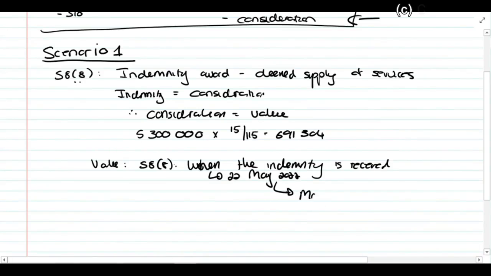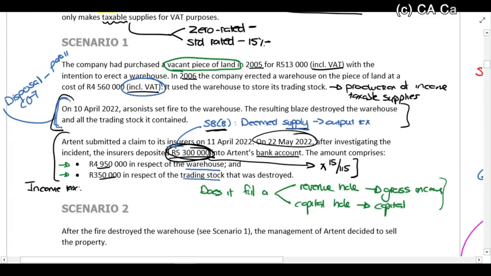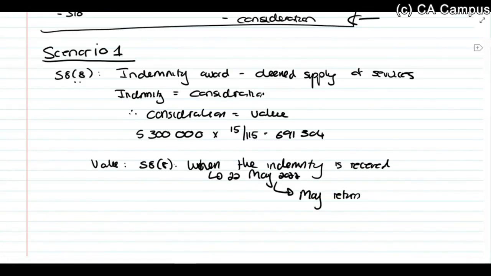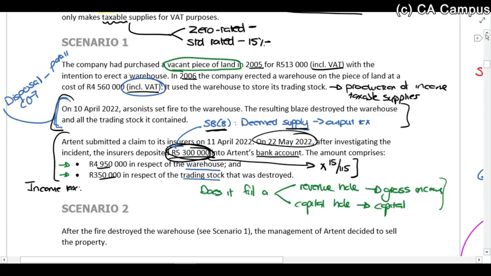So that will be in the May VAT return. Why the May VAT return? Because we are a category C VAT vendor. So we do monthly VAT returns. Okay, so that's it, basically, for scenario 1.